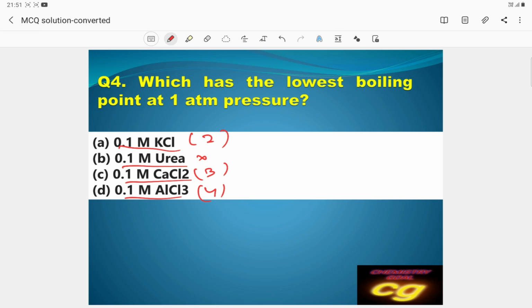The number of particles will be least in case of B. So the correct answer is B, because it is not dissociated. When the solute gets dissociated, the number of particles is more, then the boiling point will be more. So not dissociated means fewer particles, so the boiling point will be less. So the answer is B.